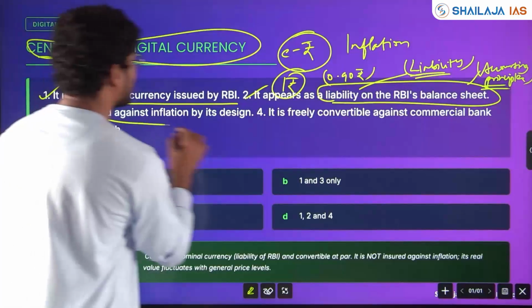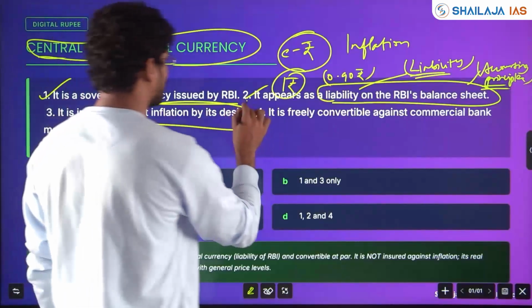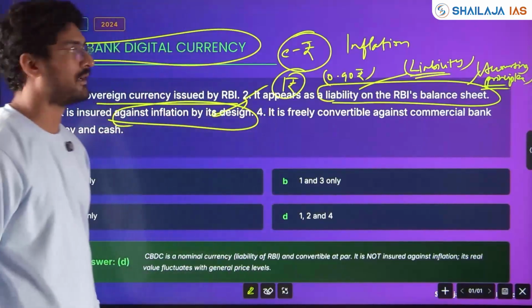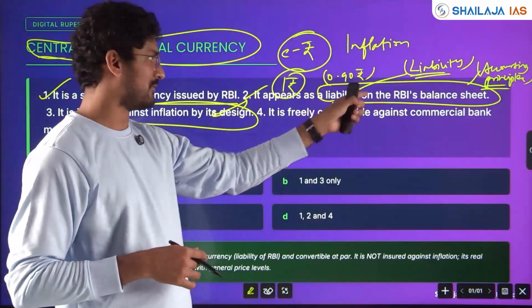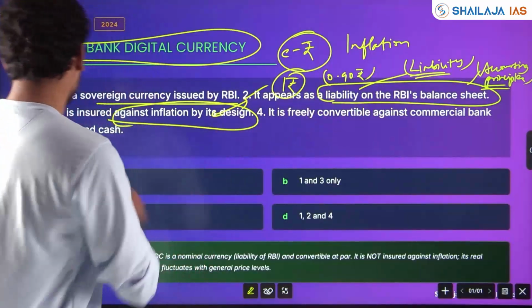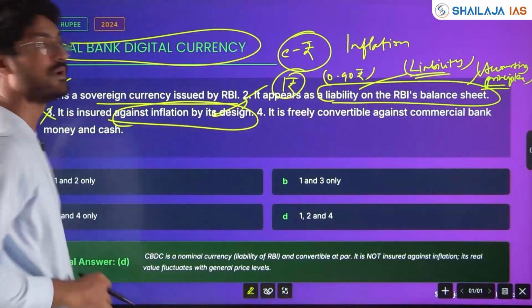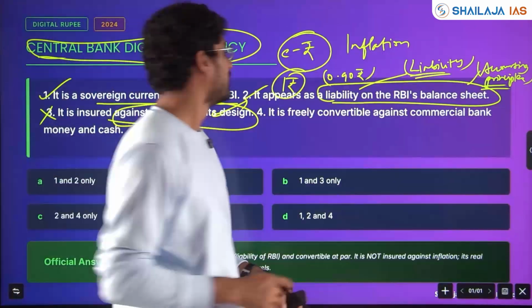It is insured against inflation by its design. See, this and this are contradicting. If it is insured, it will not reduce its value due to inflation and it will not act as a liability. Therefore, it is not insured against inflation by its design.